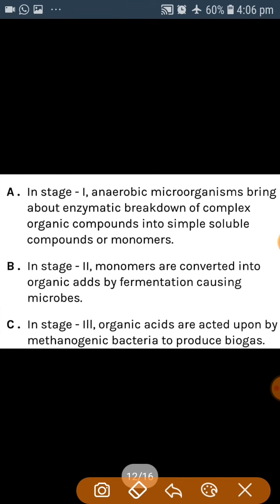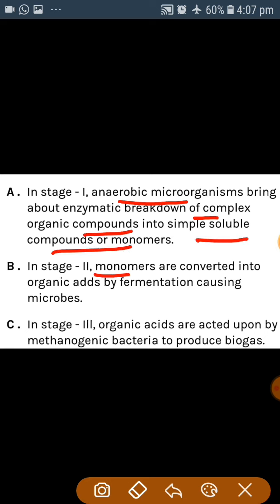I am repeating the 3 stages of the digestion and formation of the biogas. In the first stage, anaerobic microorganisms enzymatically break down the complex organic compounds into simple soluble compounds.